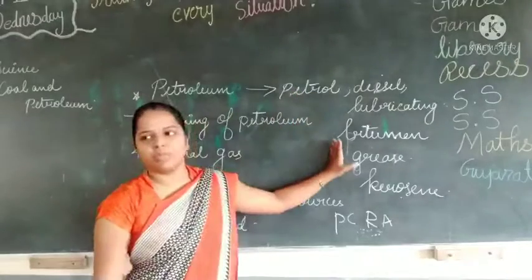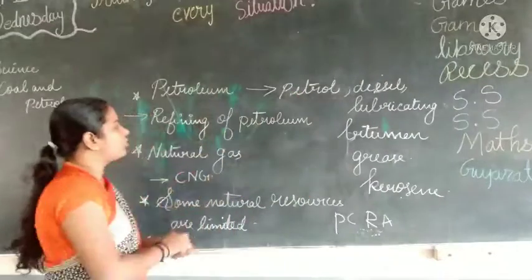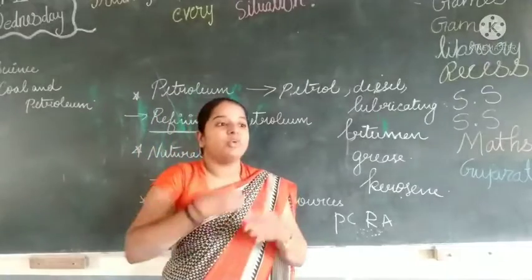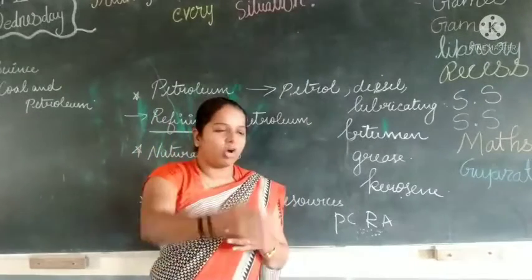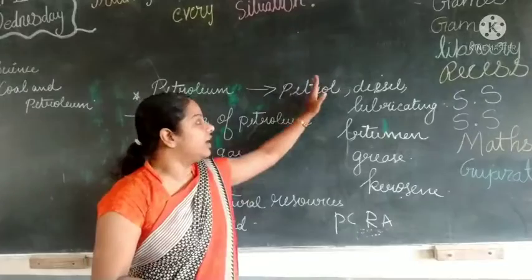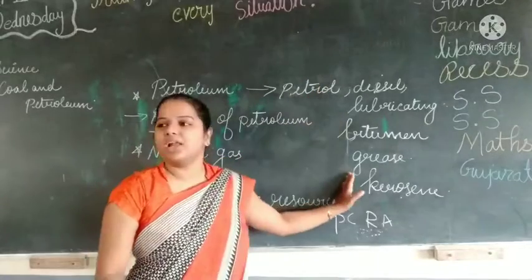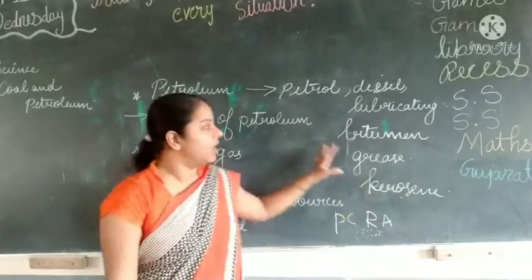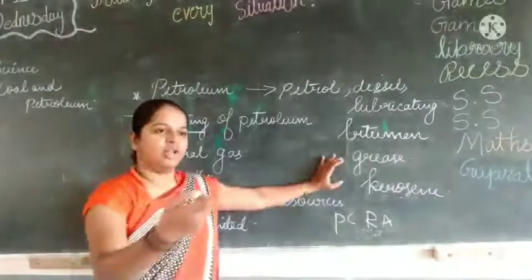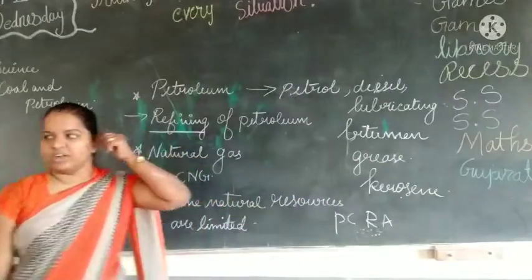How are we getting them from petroleum? By the process of refining. Refining means cleaning, purifying. Purify करने के time पे we are processing. When doing the process at one temperature, these things are released. Understood? And we use them for various purposes, which are shown in the table. You can learn that. Okay.